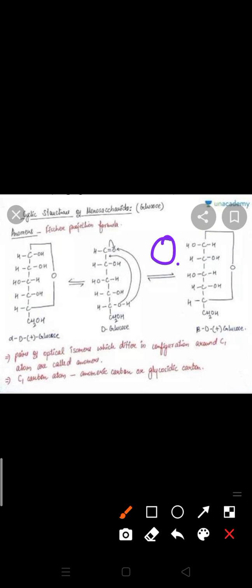This is O, first carbon, second carbon, third carbon, fourth carbon, fifth carbon, and here the carbon is in the form of CHO. The rest have OH, OH, OH, and in this also OH is present, with H, H, H, H.